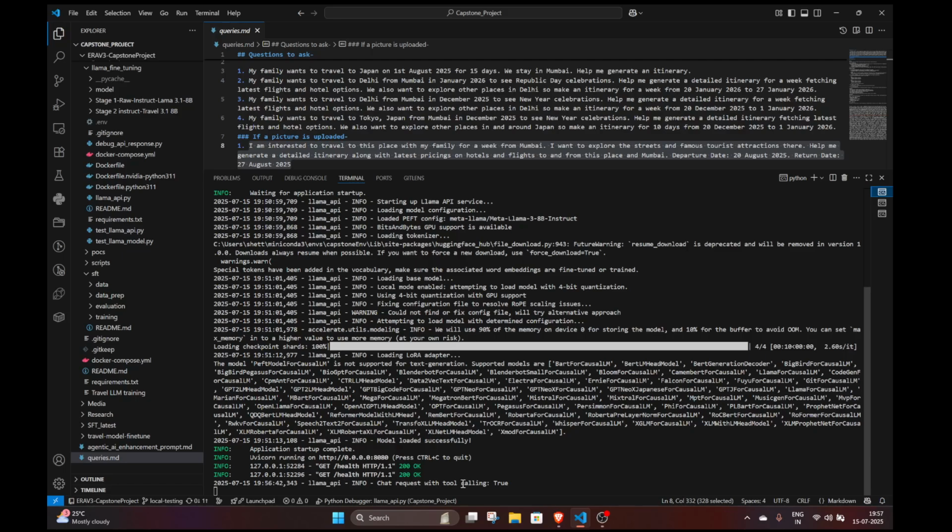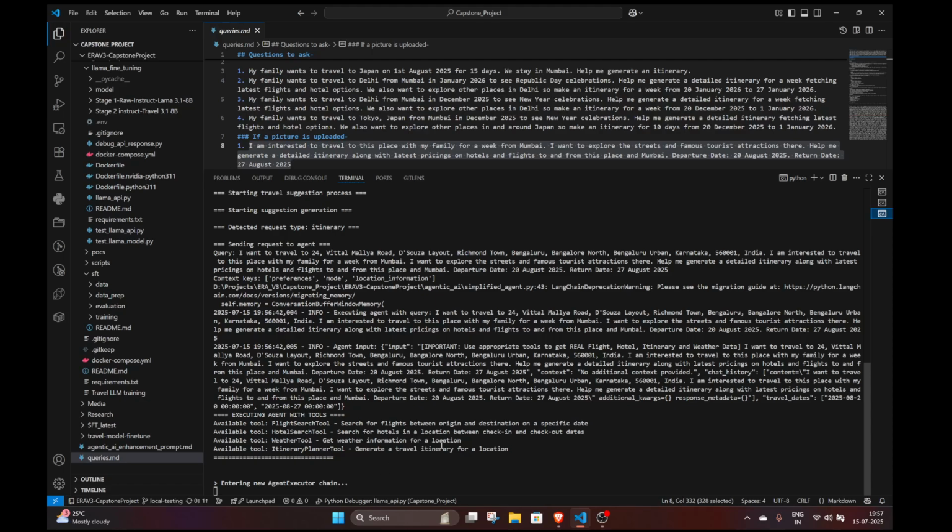As you can see, our Llama API is called here with tool calling. This just takes some time because it is running locally on my PC, but I'll also show you the AWS hosted version. We are in the new executor chain. My request was that I want to travel to Bangalore with my family for a weekend from work. The entire user query, along with the location information and other details about the context, is passed to our model.